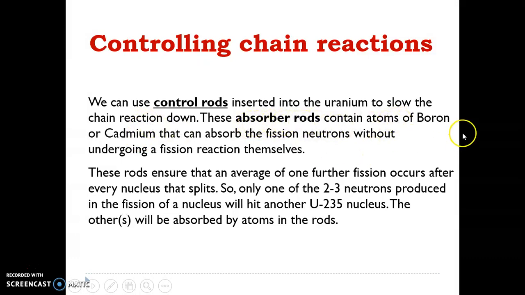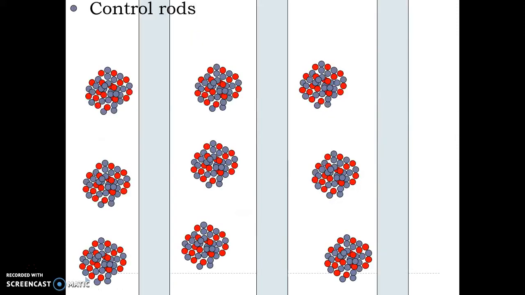The absorber rod should have the atoms of cadmium and boron. So a question in class test 2 can be on this particular topic. These control rods absorb the extra neutrons produced due to a fission reaction, and ultimately we can have control over the entire reaction.